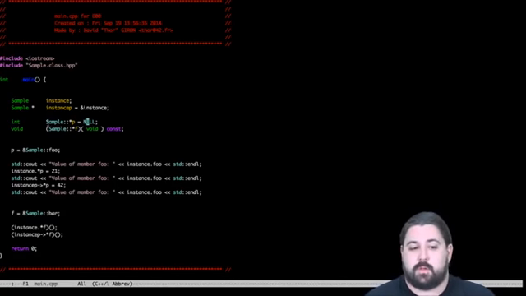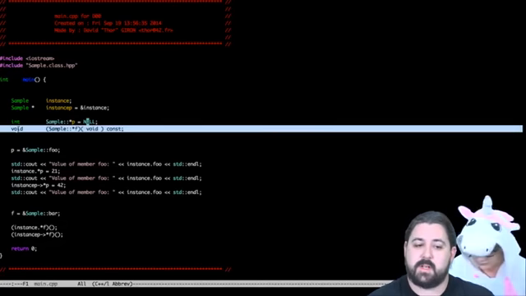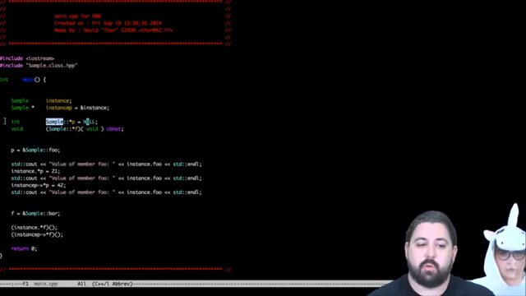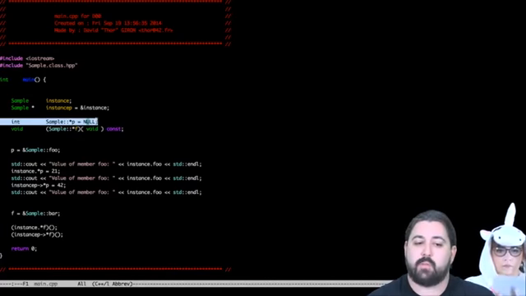By adding sample:: before the star, I'm no longer declaring a simple pointer, but a pointer on an integer member of the sample class. For now, ignore this line. I'll get back to it in a moment. So here, I just have a pointer on an integer member of the sample class initialized to null.